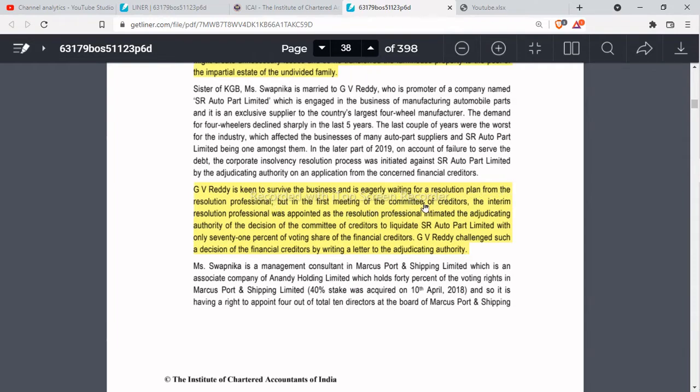But in the first meeting of the committee of the creditors, the interim resolution professional was appointed, etc. The decision of the committee of the creditors to liquidate, very very important, the decision of the committee of the creditors to liquidate the SR Auto Parts Limited with only 71% of the voting share of the financial creditors. Okay, so for liquidating the SR Auto Parts Limited, they have got the approval of 71% of the COC.